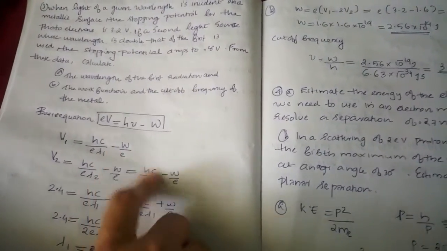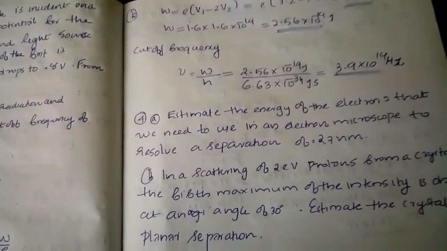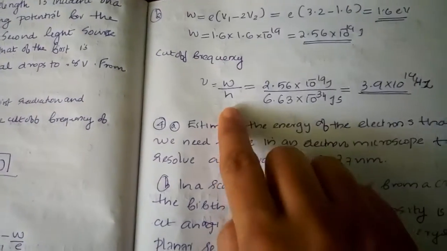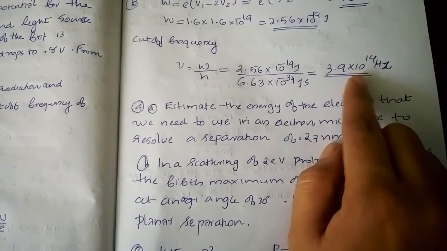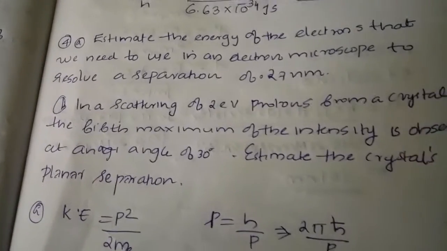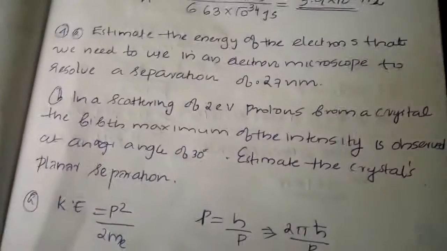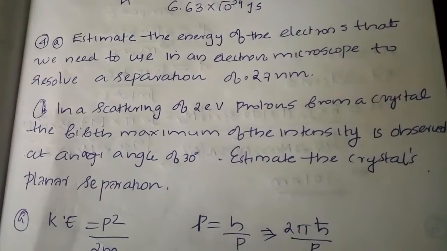Just solving from these two equations, we get the work function and the cutoff frequency. The cutoff frequency nu is equal to work function divided by h. So we get the cutoff frequency equal to 3.9 into 10 raised to 14 hertz. Okay, very simple question, but it is a very conceptual question, that is, we should have a very good understanding of the photoelectric effect.